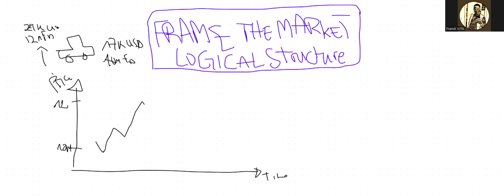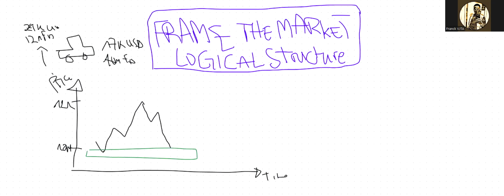Then it started going down till it came back to the previous price. So the car got cheaper again. When it came back to the cheapest price, it was at 10 million.